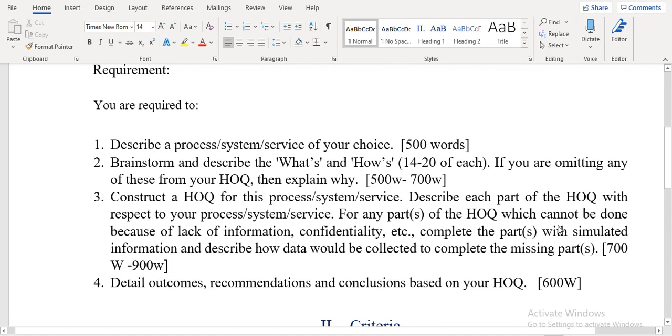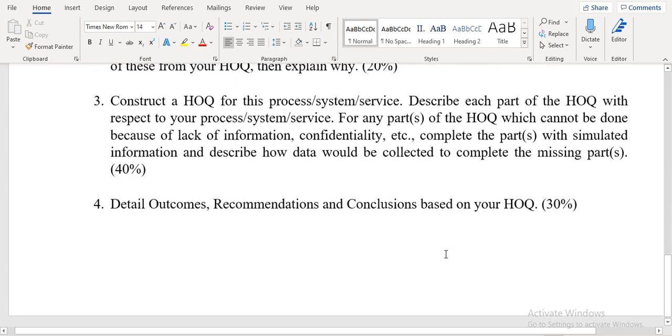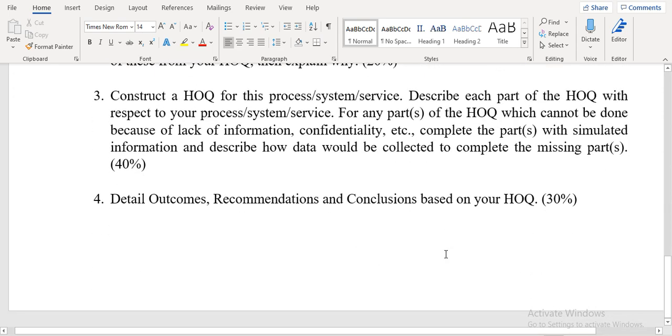Welcome back, guys. In this video, I will explain the third part of the report. It speaks about construction of HOQ and relevant information. Okay. Considering our marking criteria, we can see that construction of HOQ should be provided. We should provide the design. Then we should describe each part of the HOQ.